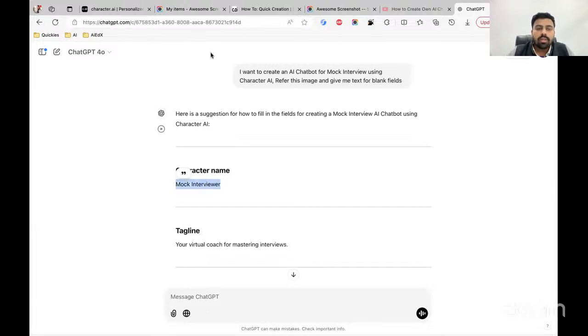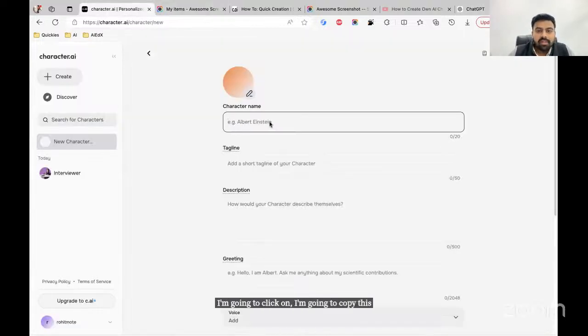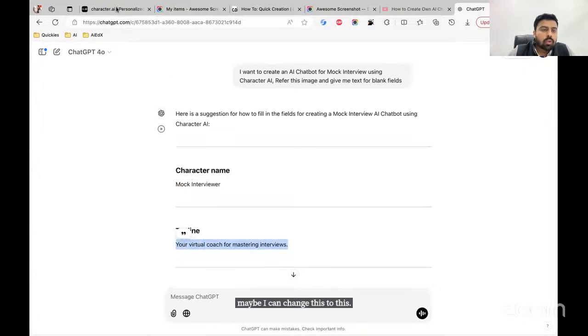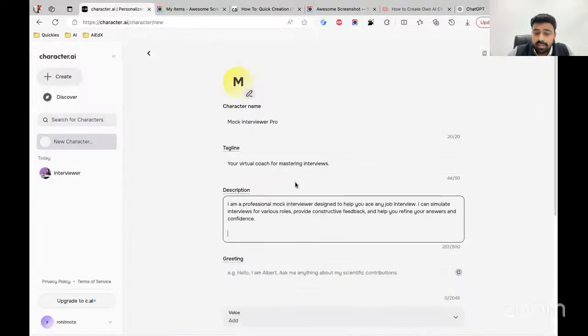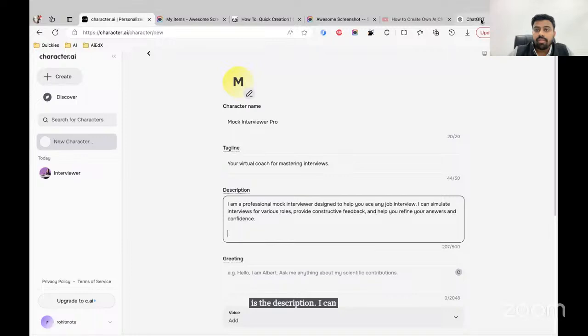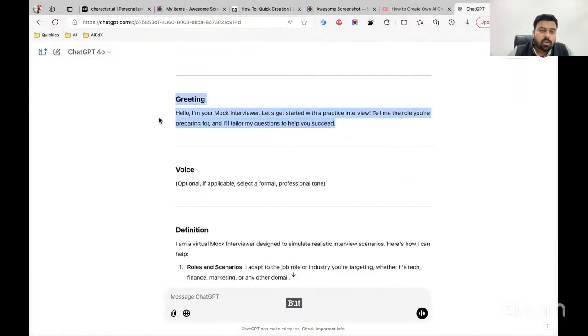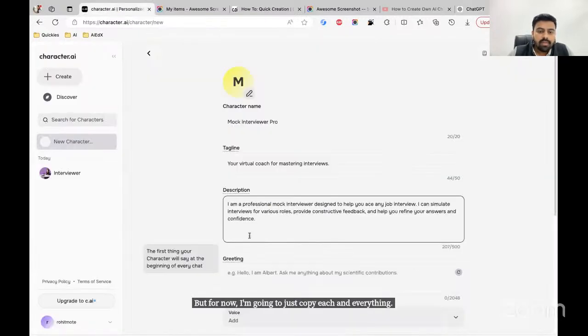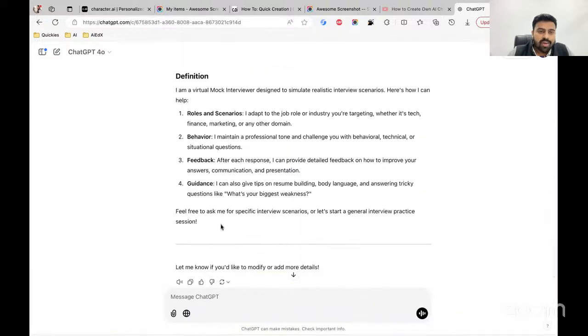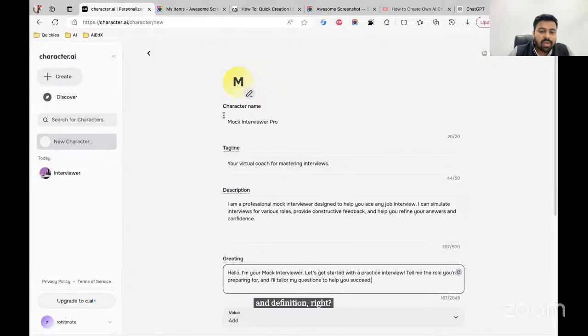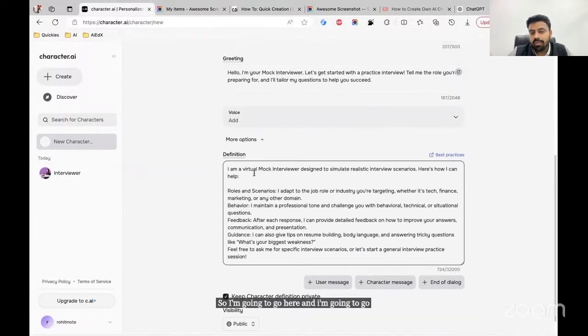I'm going to copy this, paste it here. Maybe I can change this to this. Then tagline, your virtual coach for mastering interviews, paste this. Paste the description. I can change it, okay, if I want. But for now, I'm going to just copy each and everything. And definition, right? So I'm going to go here and paste the definition.